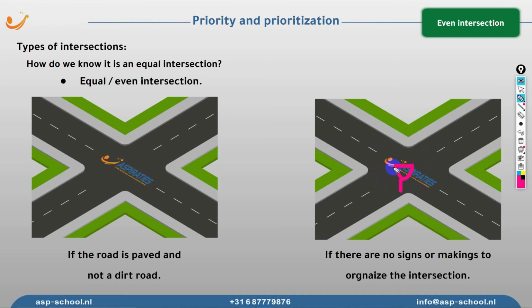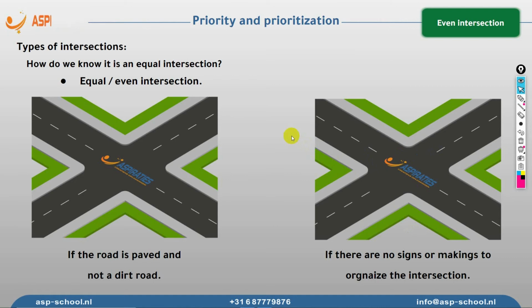Now let's imagine that here we have a sign, but this sign, let's say, is saying no parking, no stopping. Do we consider this an even intersection, even though we have this sign? Actually, yes, we consider it an even intersection because the signs that we are talking about are the signs that organize the priority on the intersection. Other than this, all the other signs don't matter, whether they exist or not. We care only about the signs that organize the intersection.